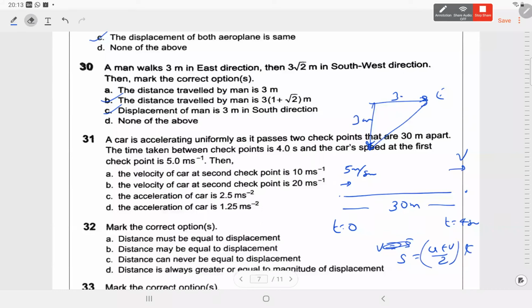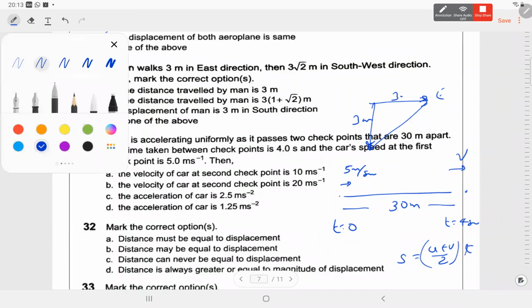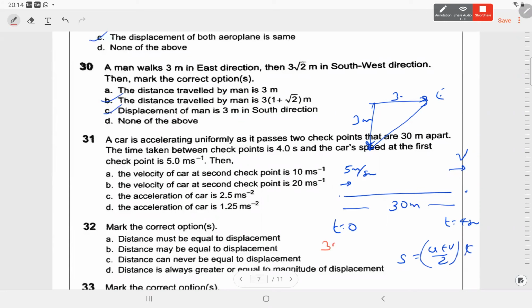Acceleration is not known, but the other information we have been given, so we can use that here. S is 30. So 30 is equal to (v plus 5)/2 into 4. So the first option is coming out to be correct, I guess.